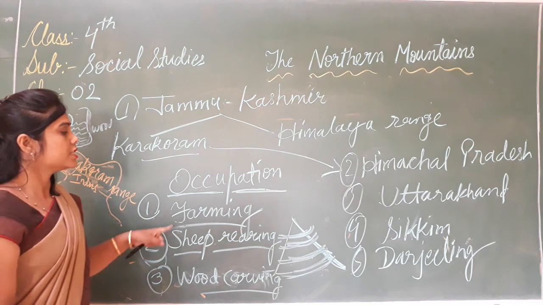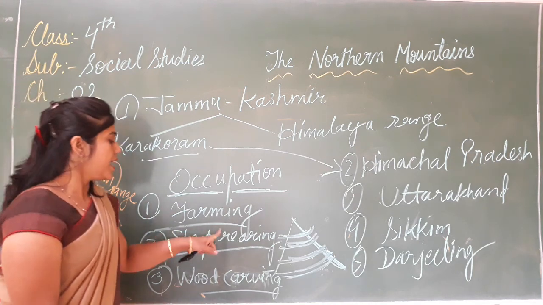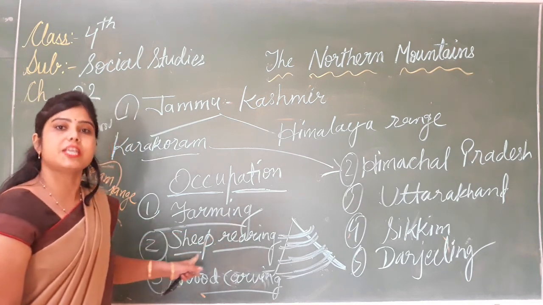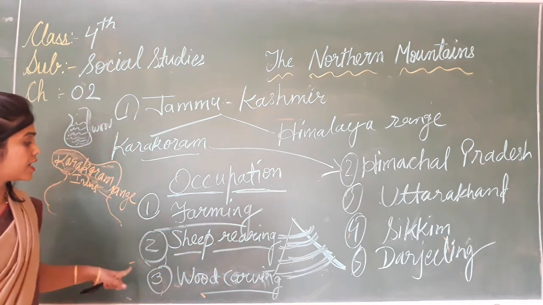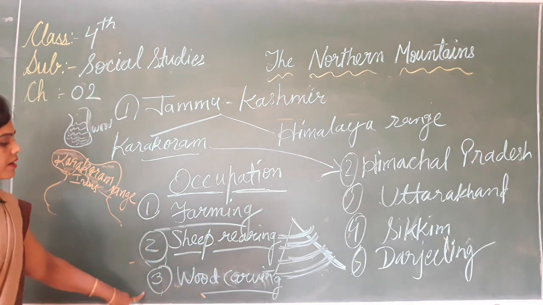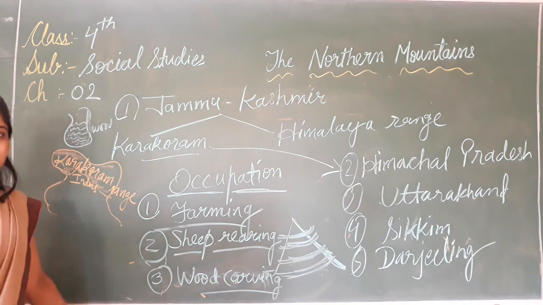So what is the main occupation of people? First is farming, terrace farming. Second is sheep rearing, they rear sheep for wool and milk. And the third one is wood carving, okay?